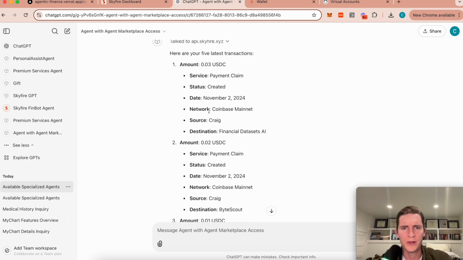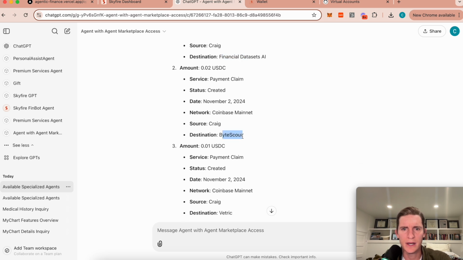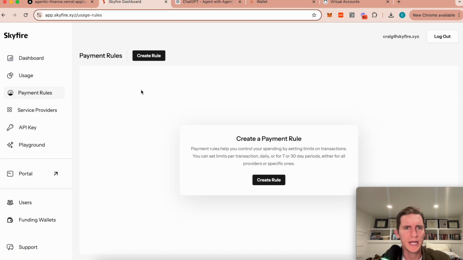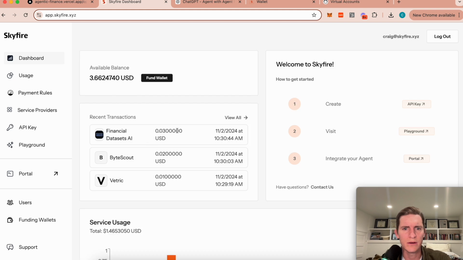Cool. What you have here are the last 3 payments to the service providers: the financial player, the health person, and then the security. Then you can come into the Skyfire dashboard, and you'll see these here as well for the payments. So you've just seen an agent autonomously determine which other agents to use, pay them for that, and then deliver a better experience back. This is the future of agent-to-agent communication using stablecoins and micropayments as the underlying economic method. Thank you, guys.